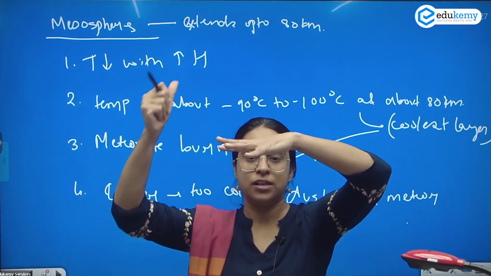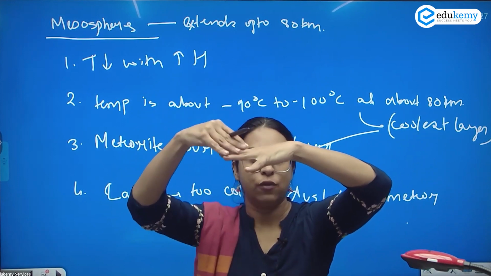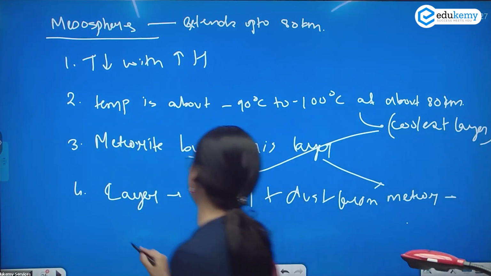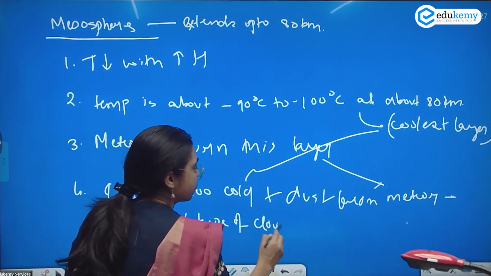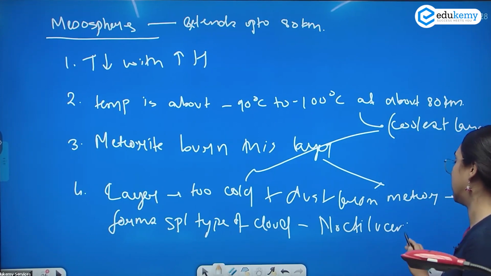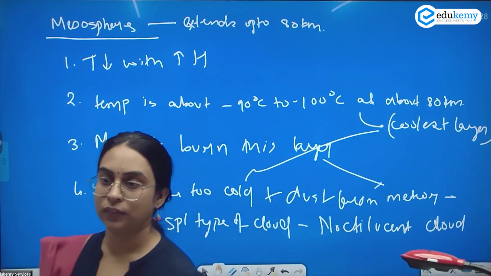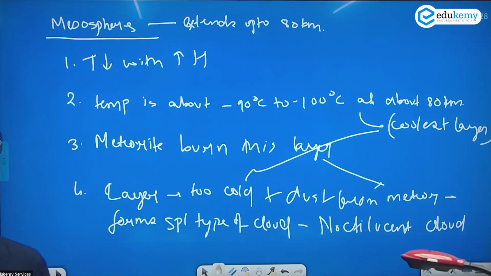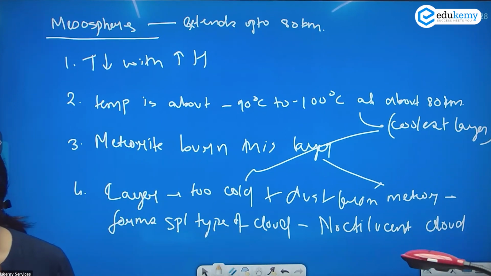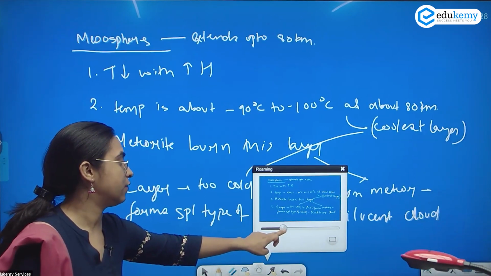So the meteor dust settles on the cool air particles and forms a special type of cloud called the noctilucent cloud. It is not a cloud in the usual sense. It will not give rainfall. It is just that the dust particles have settled on the cooler air molecules.